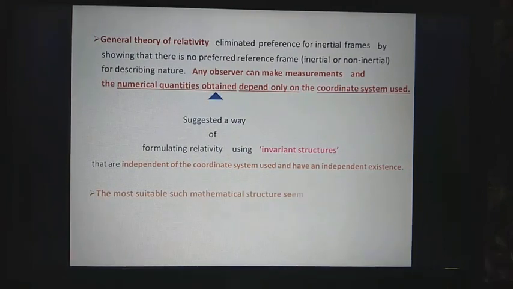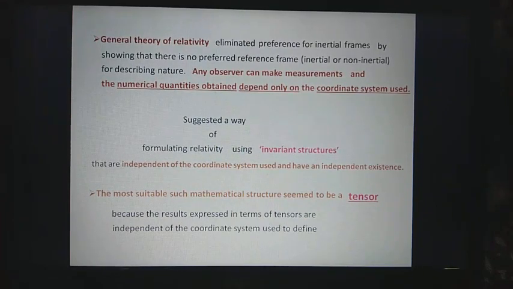The most suitable such mathematical structure seems to be a tensor, because the results expressed in terms of tensors are independent of the coordinate system used to define the points of the space under consideration.